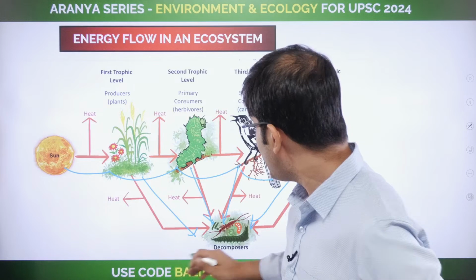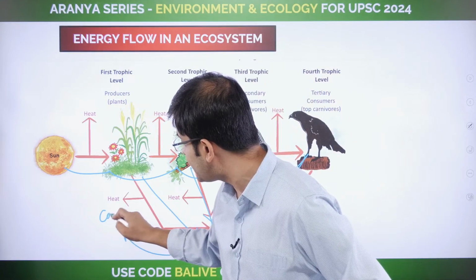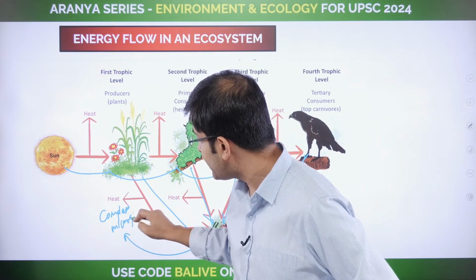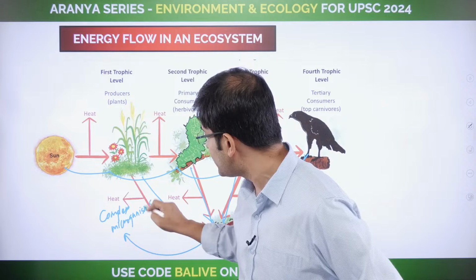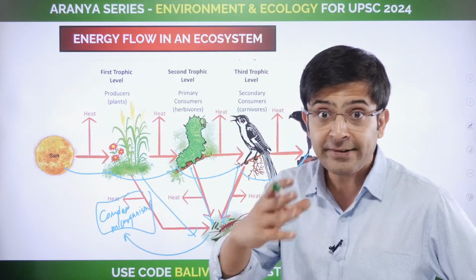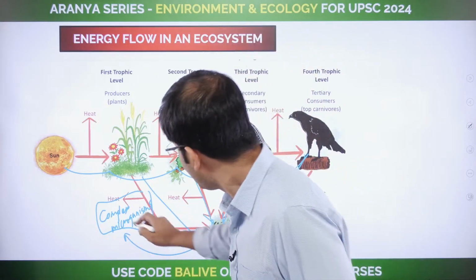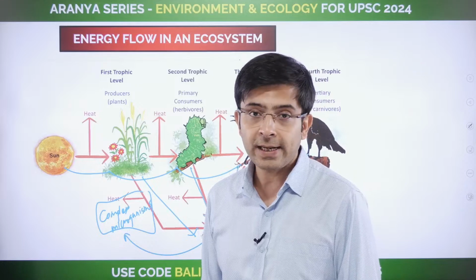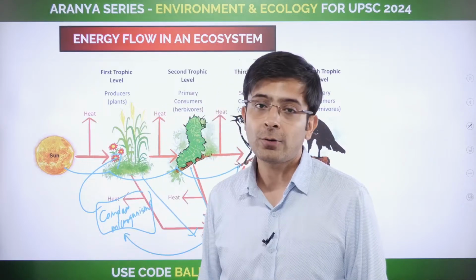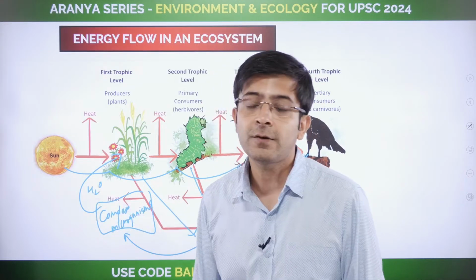All right. Eventually what happens though? The decomposers have complex microorganisms. The dead matter that comes out of all of these entities, after the decomposers and detritivores have decomposed it, is broken down, and eventually you find it entering again through the autotrophs in the presence of sunlight and water, through the process of photosynthesis.